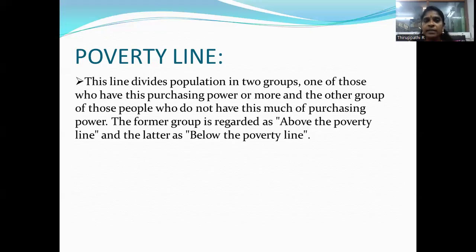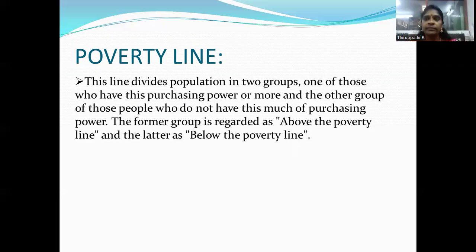The poverty line divides the population into two groups: those who have more purchasing power, and those who do not have this much purchasing power. The former group is regarded as above the poverty line, and the latter is below the poverty line.